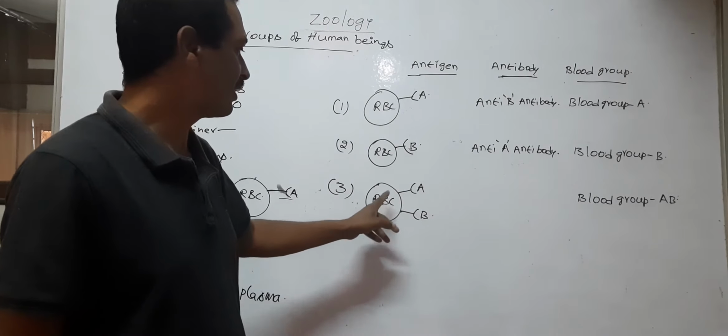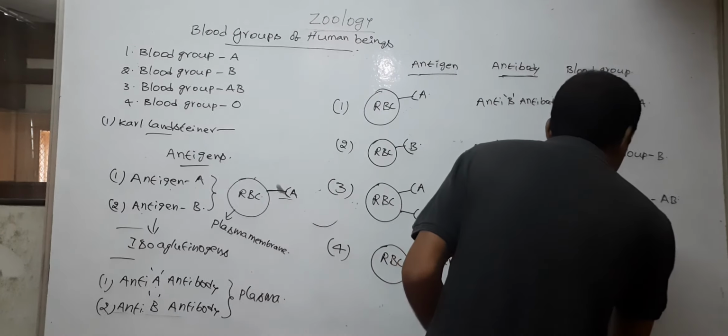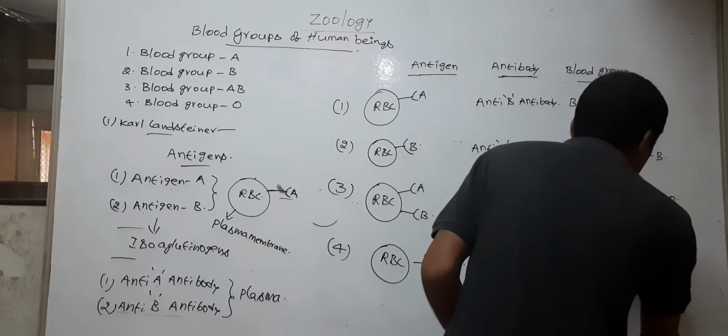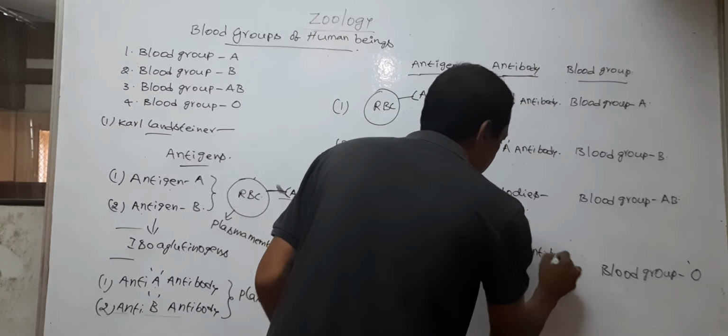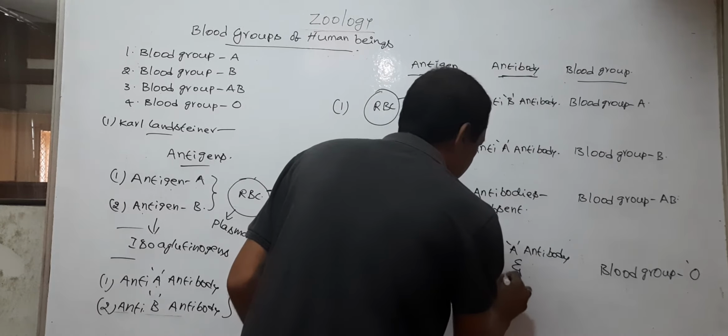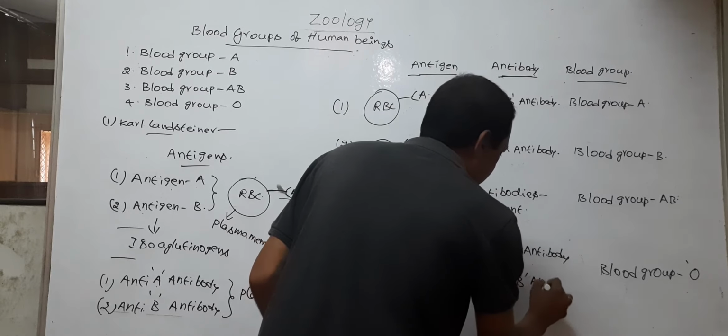Next, the person who does not possess any antigen on their RBC, so antigens are absent, the blood group is O. The O blood group person possesses both anti-A antibody and anti-B antibody.